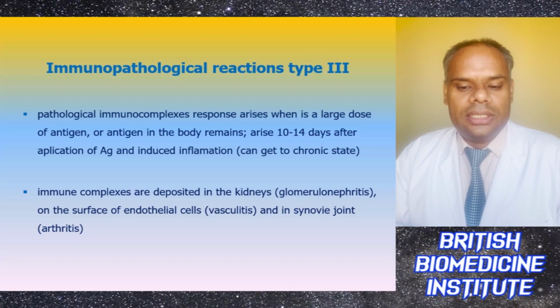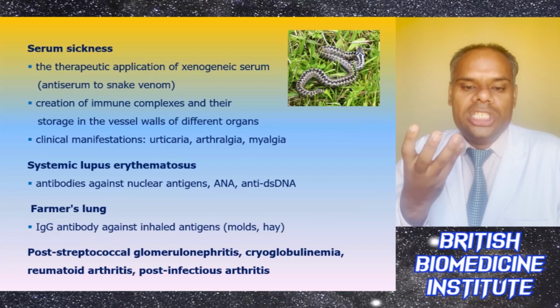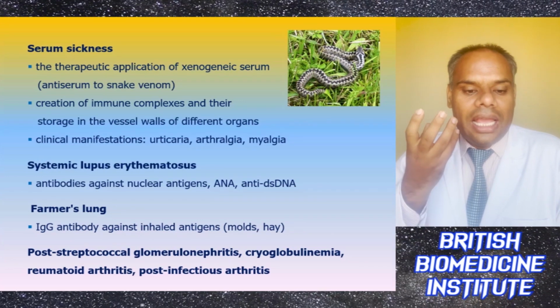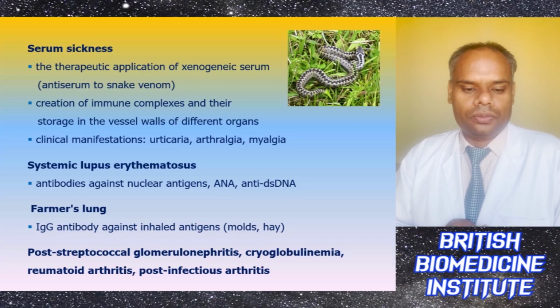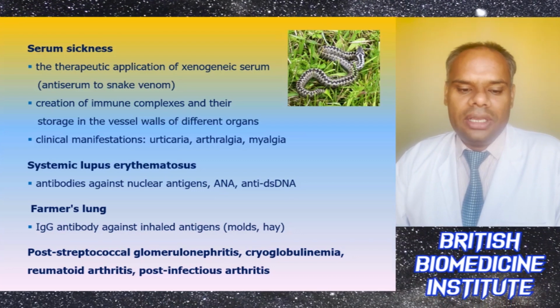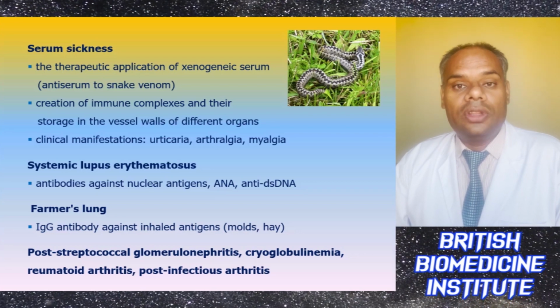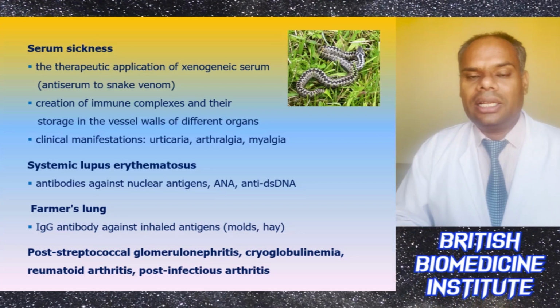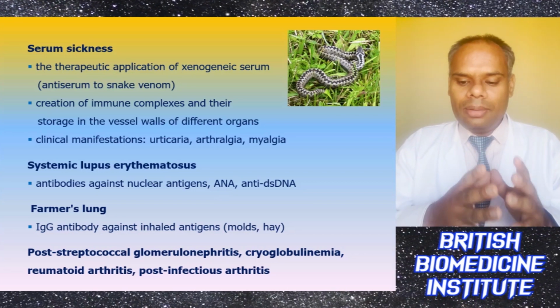Now comes serum sickness. Basically it is a therapeutic application of xenogenic serum, or we can say anti-serum to the snake venom. And there will be creation of immune complexes and their storage in the vessel walls of the different organs. And the clinical manifestations here include urticaria, arthralgia and myalgia.